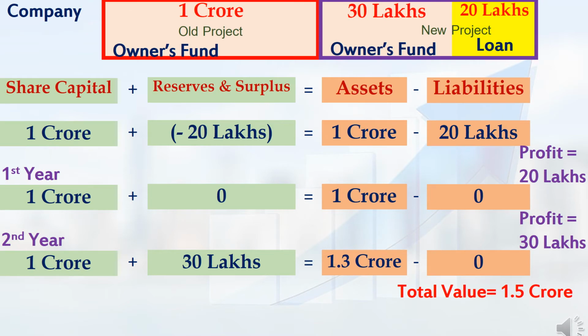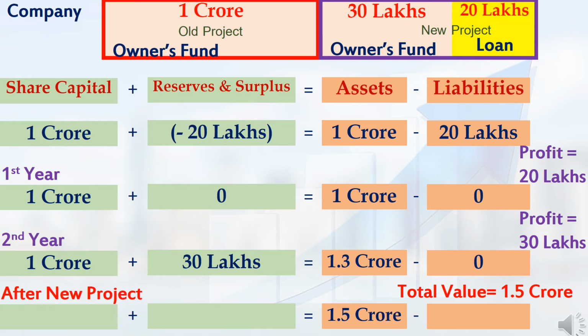In my company, let me assume that I am starting a second project. And let me assume that for starting the second project, the total cost required is 50 lakhs. But my company's bank balance was only 30 lakh rupees. So the additional 20 lakhs I will take as a loan from the bank and I will start the new project. Now we will see what changes will happen.